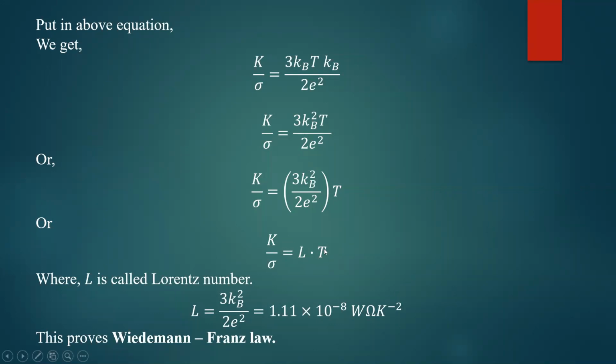So if temperature is fixed, suppose at room temperature, if you want to calculate the ratio of thermal conductivity to the electrical conductivity of copper, of iron, whatever it may be, for all the metals at a given temperature, let us take room temperature, this ratio is exactly equal to the Lorenz number. That is a very, very important law called Wiedemann-Franz law. So the ratio of thermal conductivity to the electrical conductivity at a given temperature is constant for all the metals. Whichever metal you take, that is going to be constant. So this is Wiedemann-Franz law.